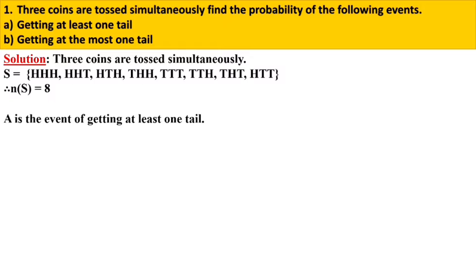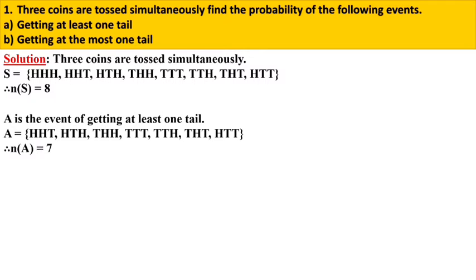Now, the first event is given. A is the event of getting at least one tail. It means one tail or more than one tail, at least means minimum one tail. So our A is HHT, HTH, THH, TTT, TTH, THT, HTT. In this, there is one tail or more than one tail, so the number of A is 7.